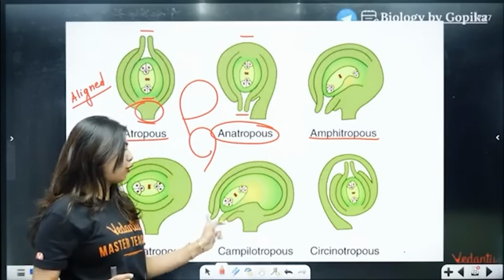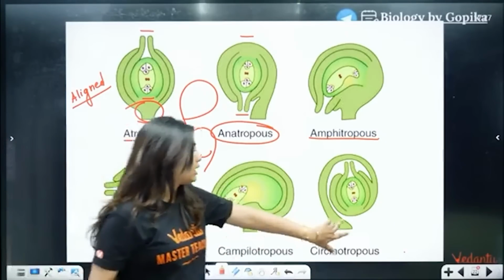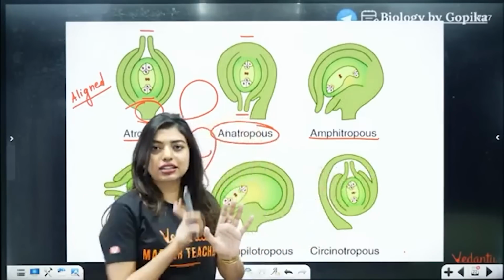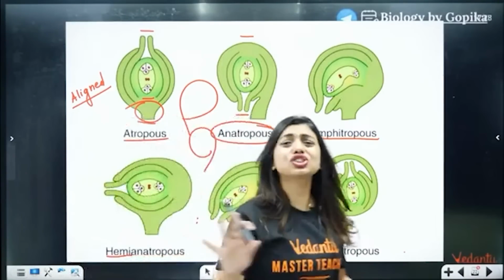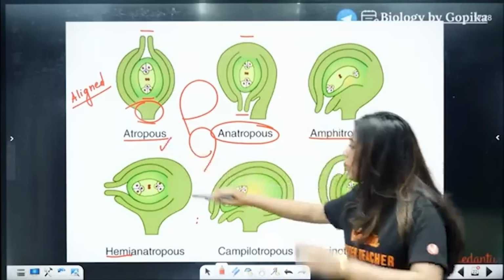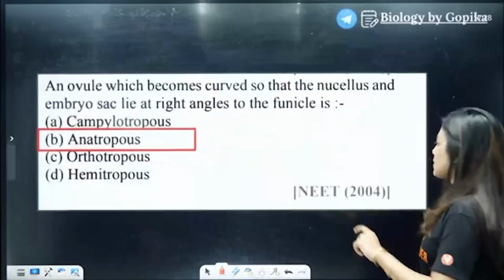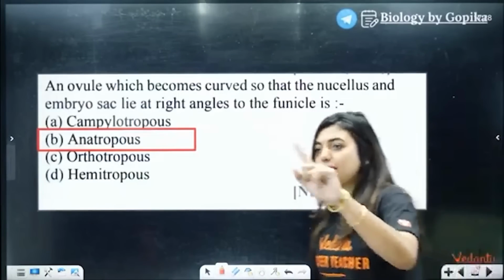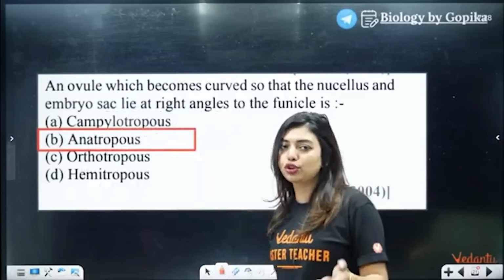This again is bent forward and the embryo sac is completely pushed towards the micropylar. Here, if you see what has happened, the funicle has broken and it has turned a full 360. Clear? Just to make you understand, you don't have to study all of this, but in case you get confused with atropous, anatropous, amphitropous terminologies, you should know what's the answer. So what's the answer here? It's going to be anatropous. Yes, hemianatropous also is there. No, you don't have to learn this. I'm just showing you the image.